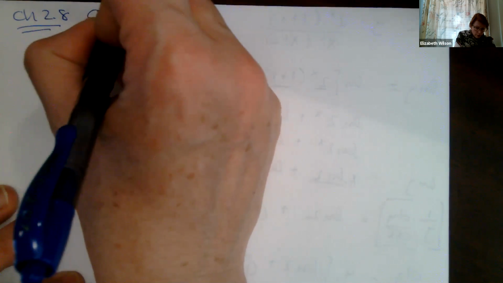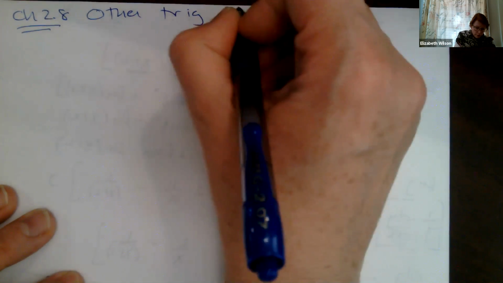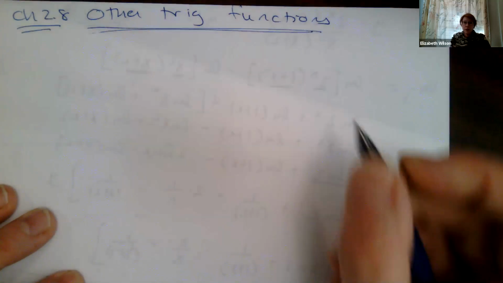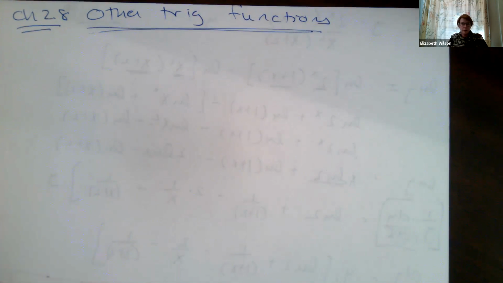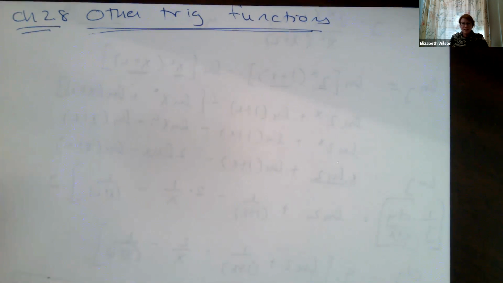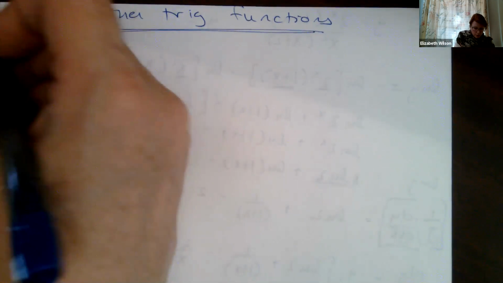All right, so chapter 2.8. These are other trig functions. The other trig functions we're going to talk about are tangent, cotangent, secant, cosecant. Okay, we talked last time about sine and cosine, the fundamental trig functions. These other trig functions are made up of combinations of sines and cosines. Hopefully the first part of this discussion, until we get to derivatives, is a review, but let's just go ahead and be on the same page.